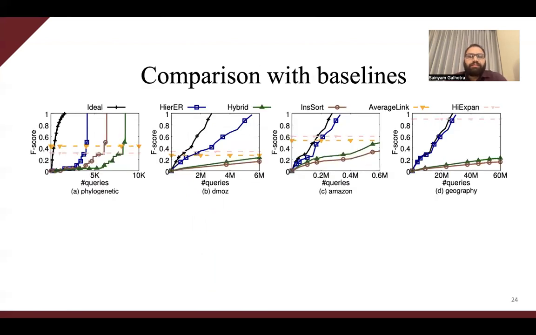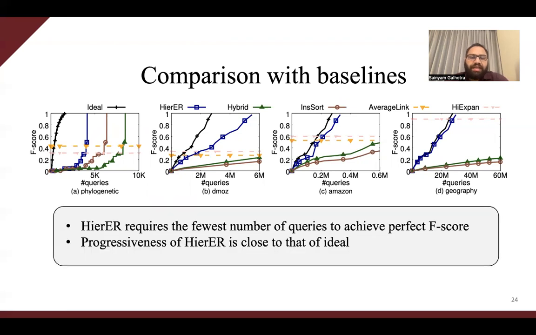Now let us compare the results. In this result, we compare F-score versus the number of queries for 4 datasets. The blue curve is the Higher ER approach, and the black curve is an ideal approach, which denotes the empirical lower bound for each dataset. As compared to baselines, Higher ER is always closest to the ideal curve. In fact, other baselines like insertion sort and hybrid have a very poor progressive growth of F-score. Approaches like average link and HierXPAN initialize the hierarchy based on similarities and therefore start with a non-zero F-score. However, these techniques are not able to improve upon the initial hierarchies by asking more questions.